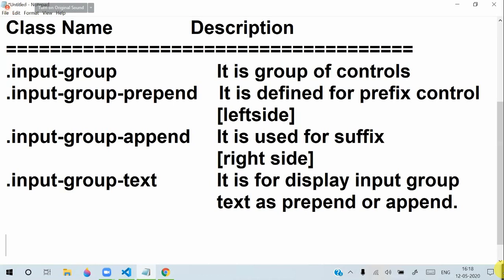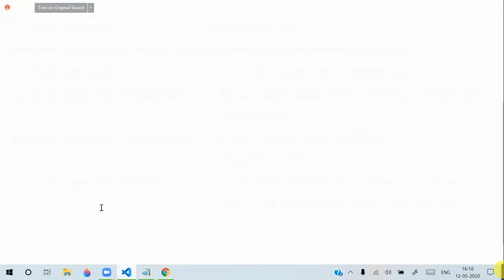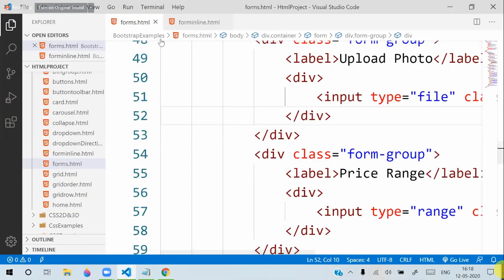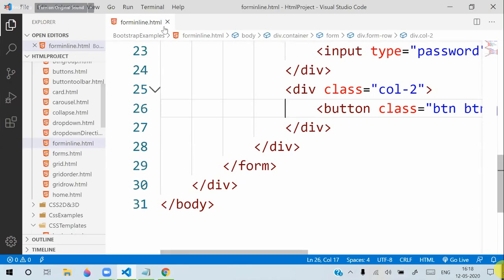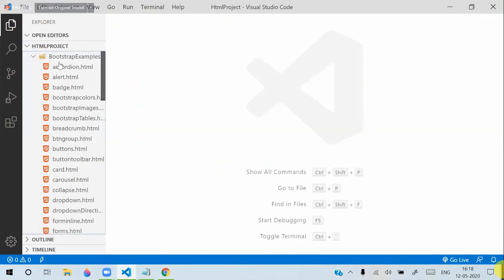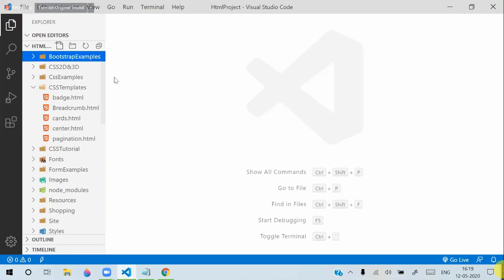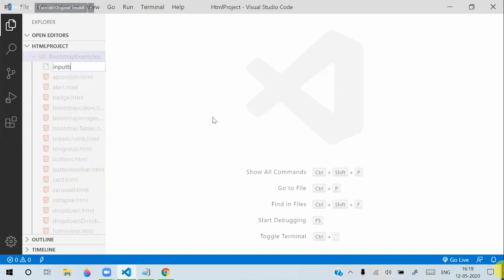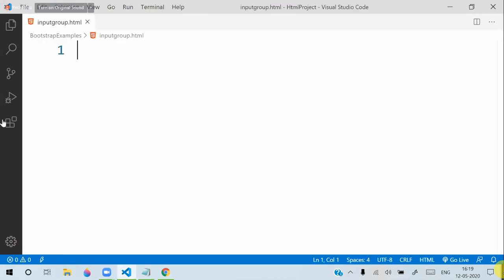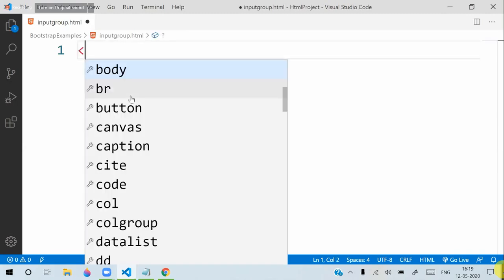So generally, how to use this input group? Let's see a few examples. Let's see the appearance for input group, how it will look. Here I will import the files. In Bootstrap examples, input-group.html, we will link the files. Currently we need only Bootstrap in the head section.